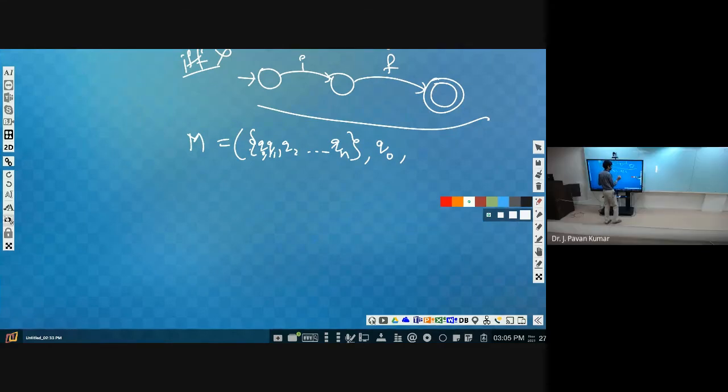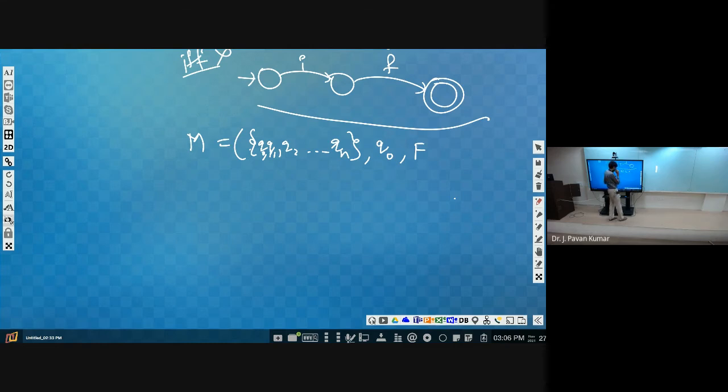So we will be denoting it with capital F, in the sense of the set of final states. This F contains a set of final states. If you have only one final state, that will be part of the set, a singleton set, that means a set with a single element. So F contains all the final states. We can have two final states, three final states, or n final states as well. Those all will be part of F.